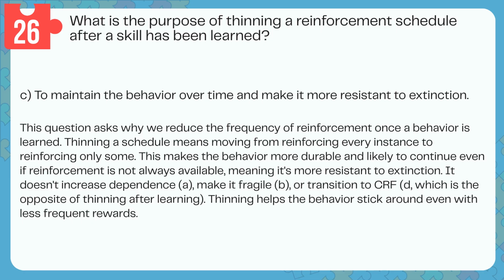Thinning a schedule means moving from reinforcing every instance to reinforcing only some. This makes the behavior more durable and likely to continue even if reinforcement is not always available, meaning it's more resistant to extinction. It doesn't increase dependence, A, make it fragile, B, or transition to CRF, D, which is the opposite of thinning after learning. Thinning helps the behavior stick around even with less frequent rewards.